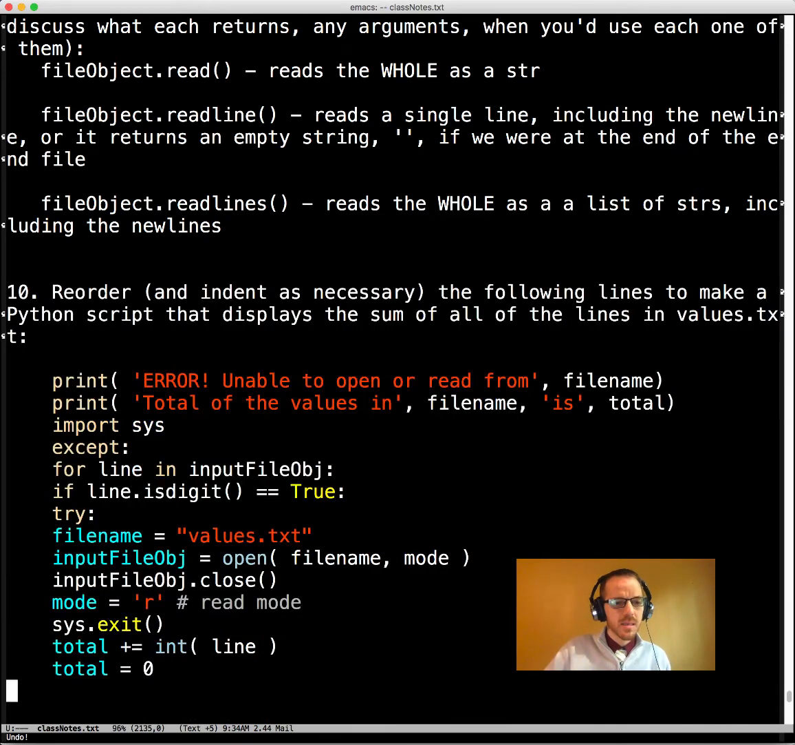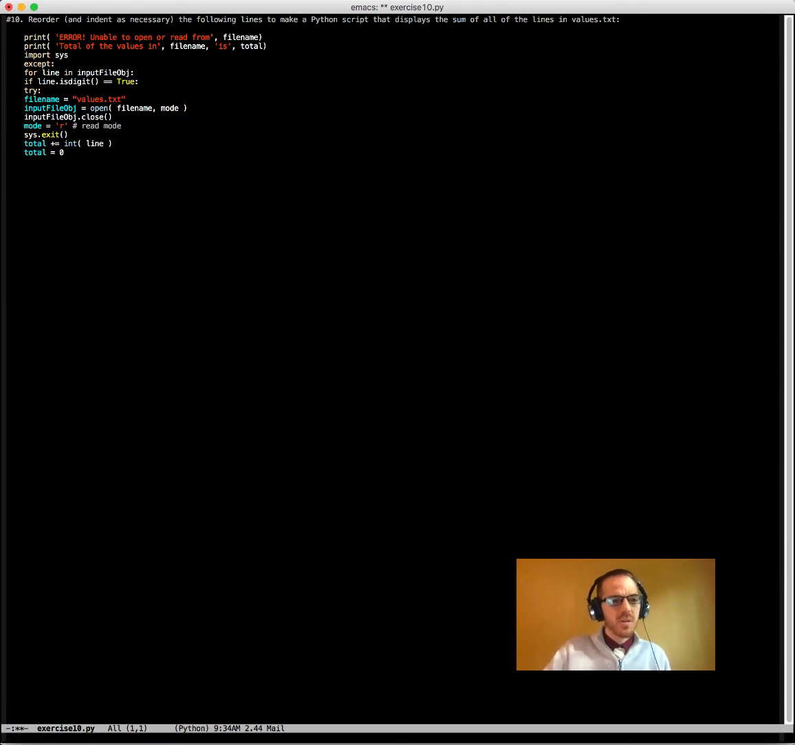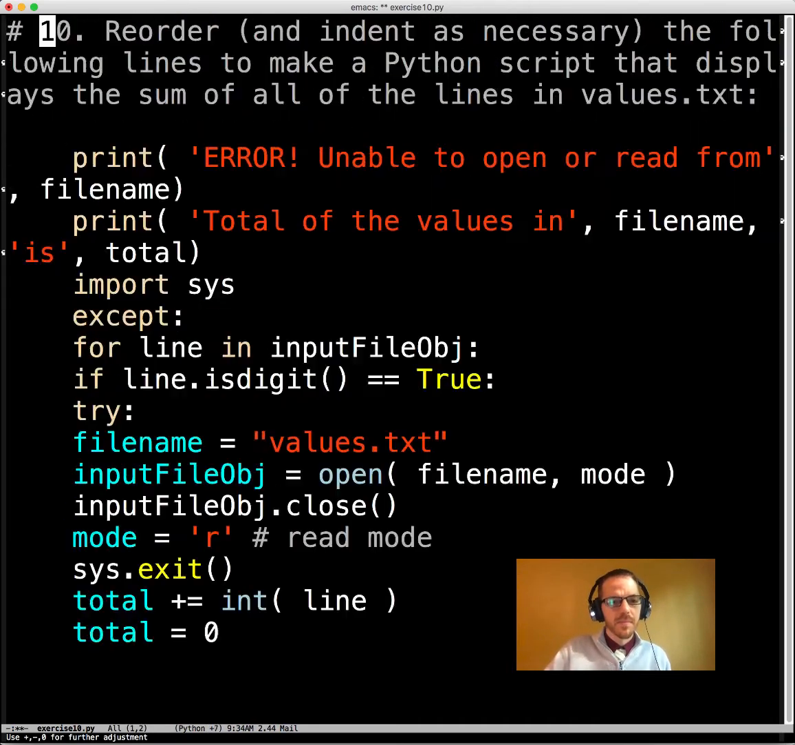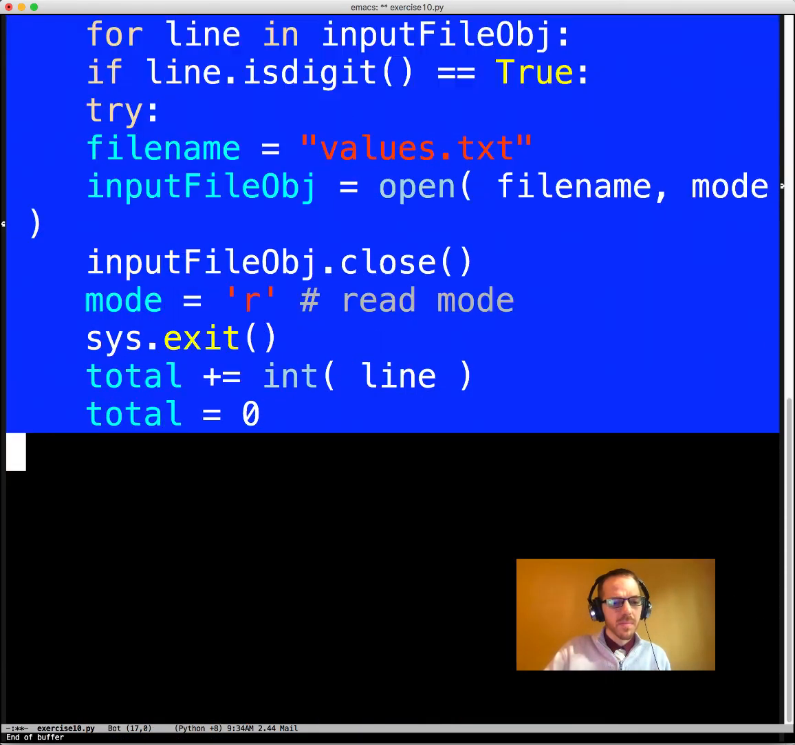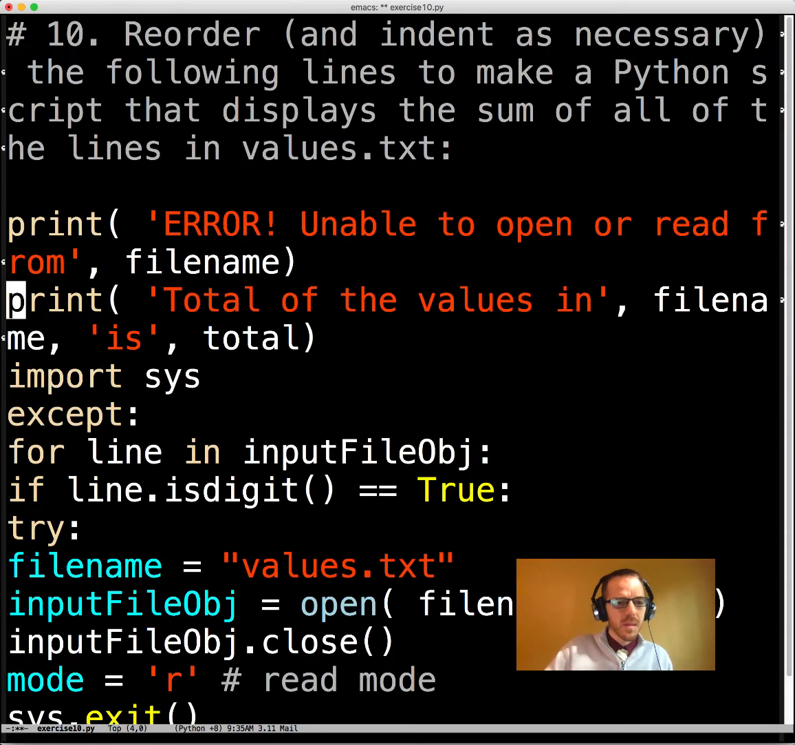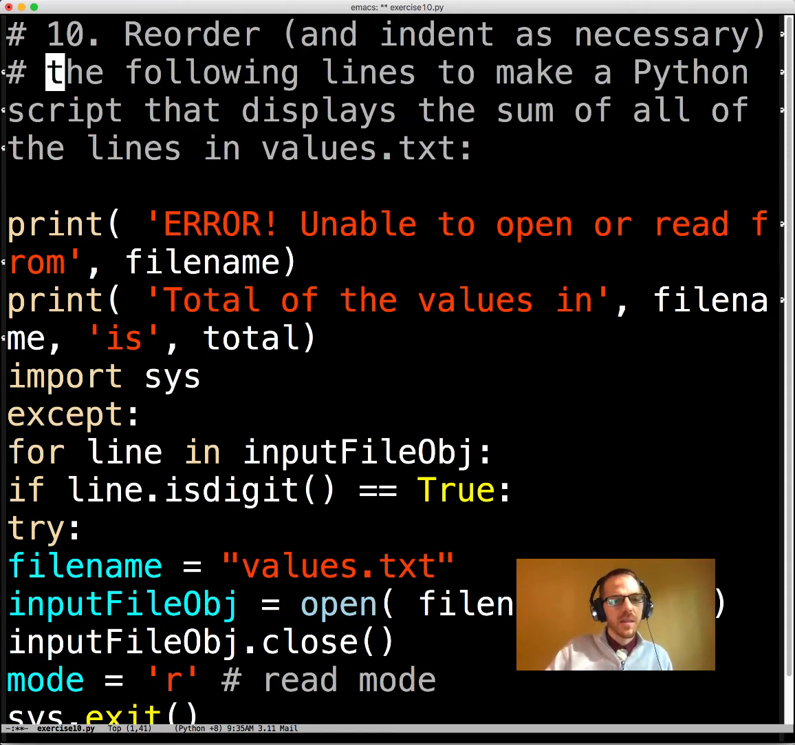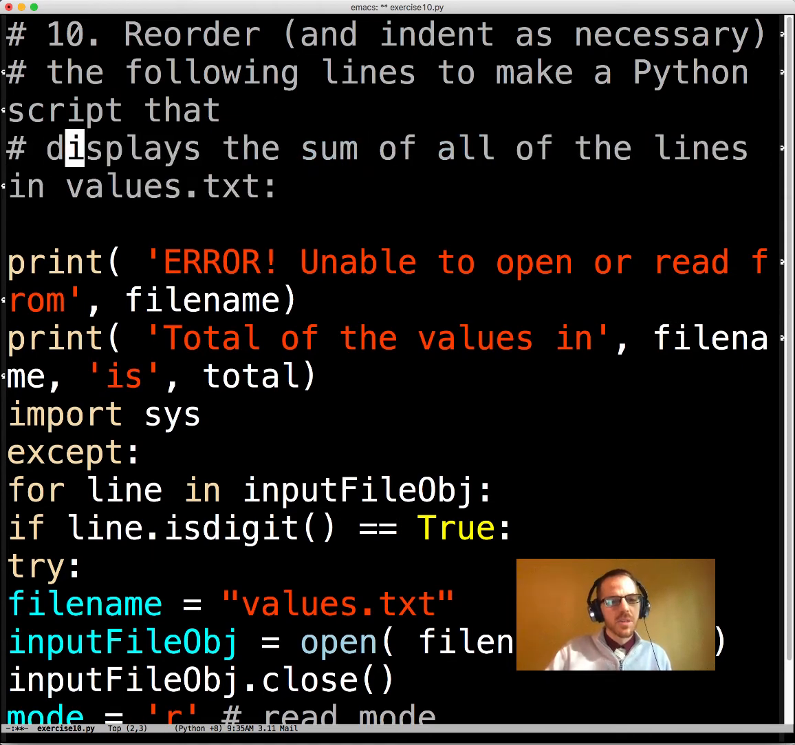Let's look at these. All right, let's see here. Files, exercise 10. Let's reorder this one. Okay, reorder and indent as necessary the following lines to make a Python script that displays the sum of all of the lines in values.txt. Okay, so we need to go through values.txt and add them all up.